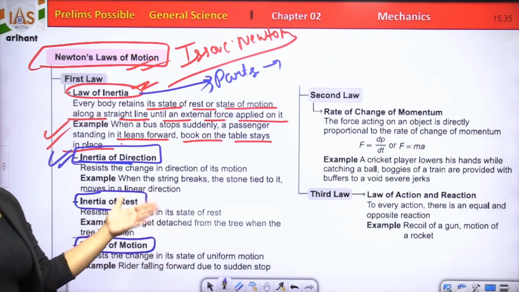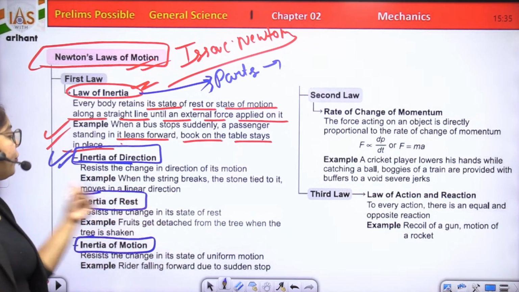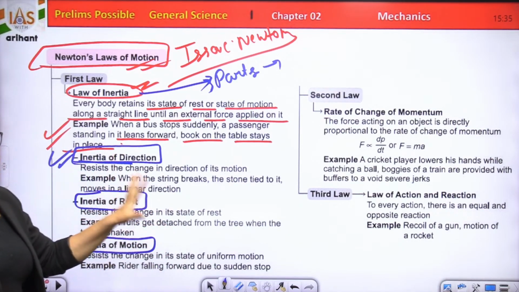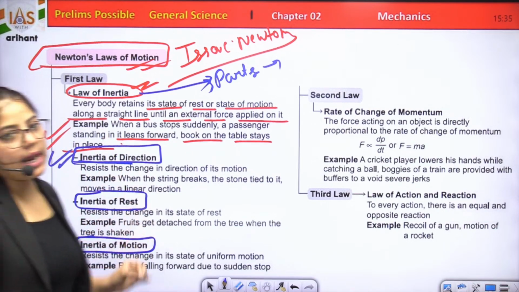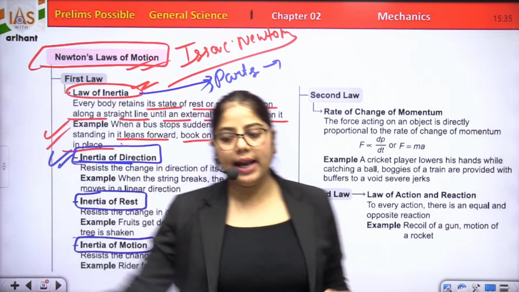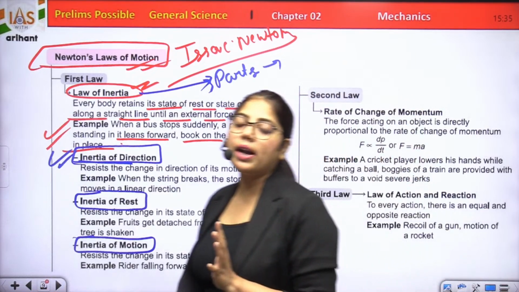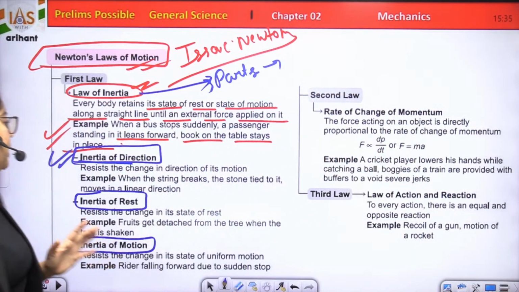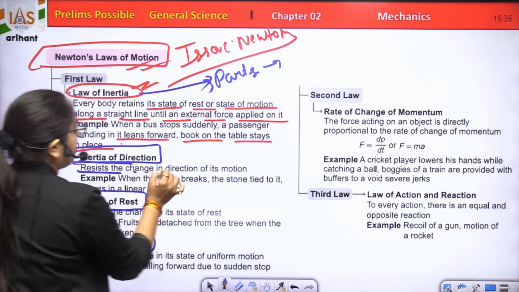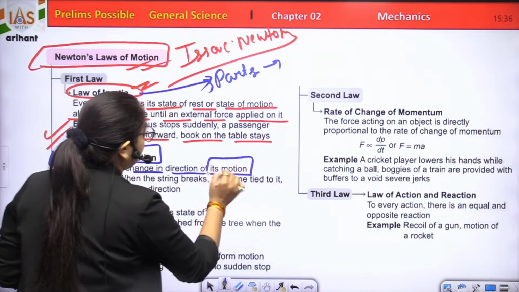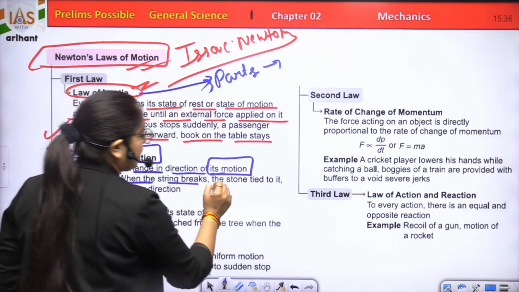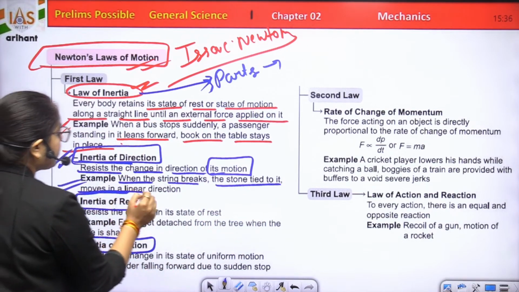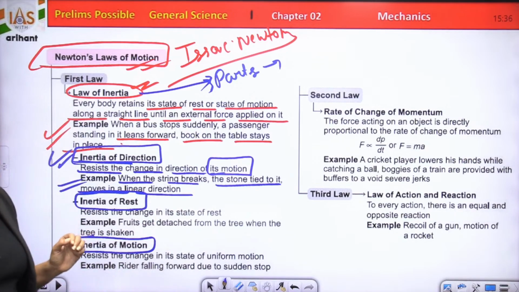It is the resistance offered by the body to continue its motion in the same direction unless an external force acts. That means it resists the change in direction of its motion. Example: when the string breaks, the stone tied to it moves in a straight line.